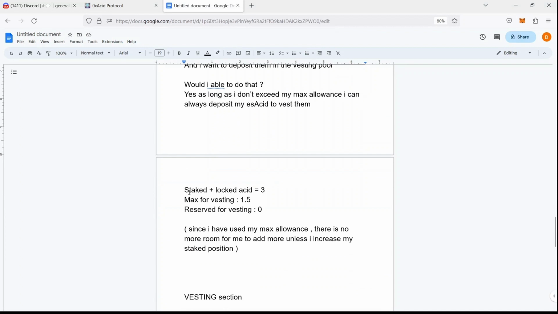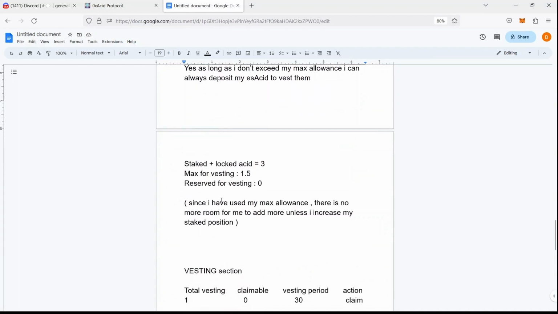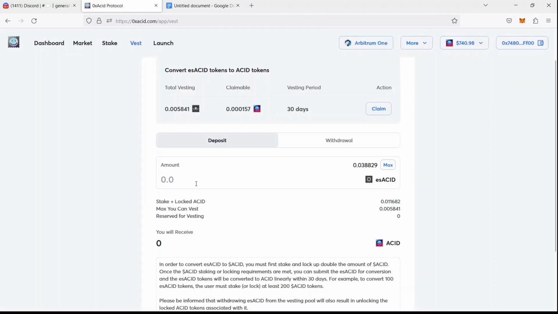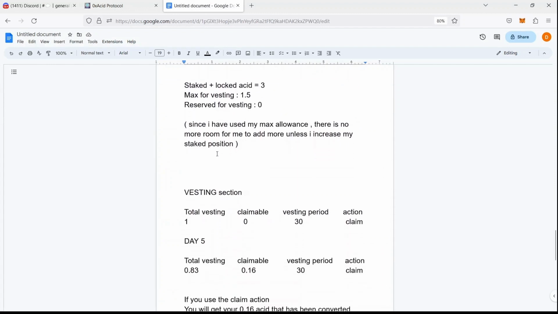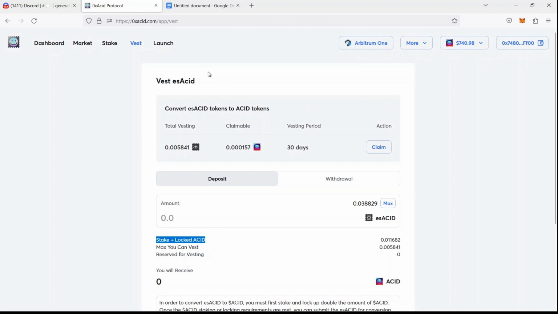So your position would look like this, as we have previously explained. If you have deposited your maximum allowance in the vesting pool, this number now will show 0. Alright? Since you have used your max allowance, there is no more room for you to add unless you increase this position. Alright? Now, moving on to this page.